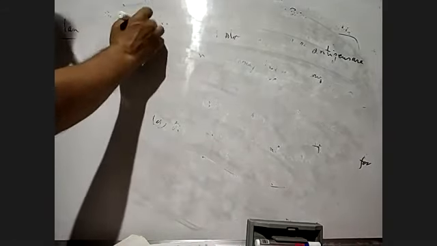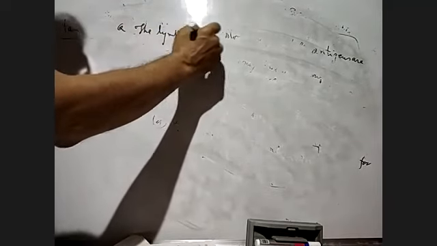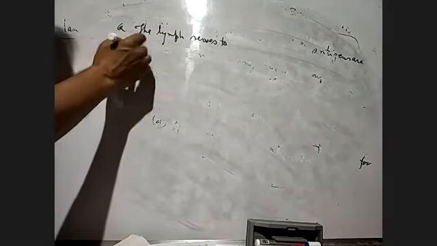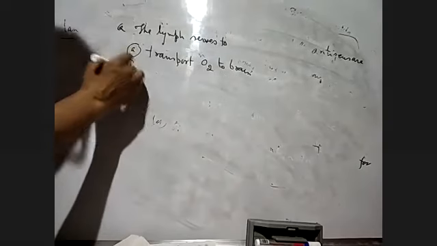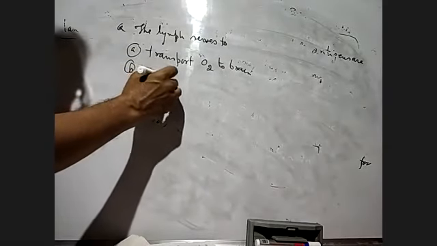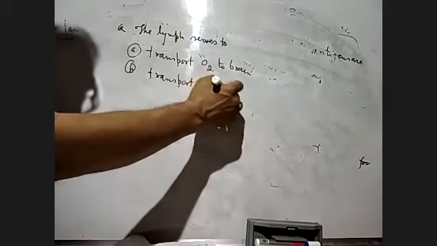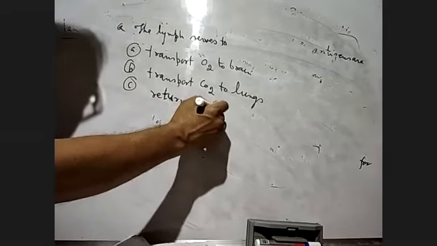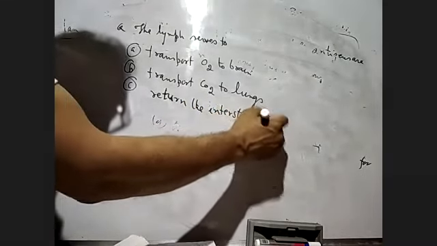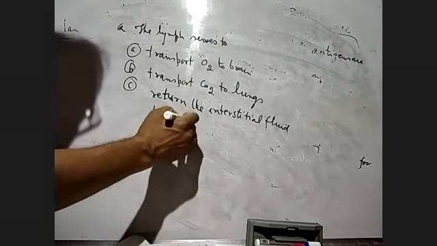The question is: lymph serves to, option A, transport oxygen to brain; option B, transport carbon dioxide to lungs; then, return the interstitial fluid to the blood.